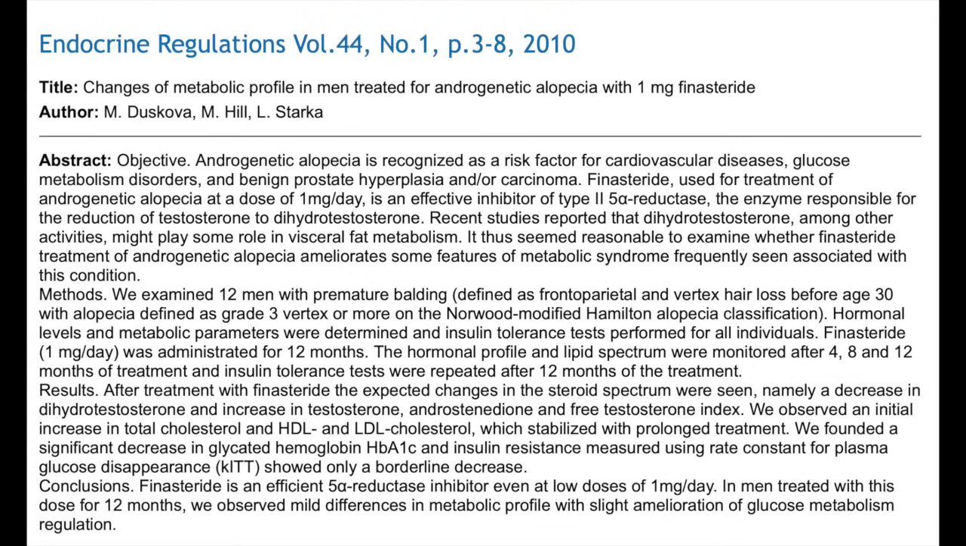The first human study is this one right here titled, quote, Changes of Metabolic Profile in Men Treated for Androgenetic Alopecia with 1 milligram of finasteride, unquote. That whole androgenetic thing always throws me off. I'm used to saying androgenic alopecia. Anyways, this is an extremely small study of just 12 men who were treated with 1 milligram of finasteride per day for androgenic alopecia. Blood tests were done at baseline and then every 4 months.